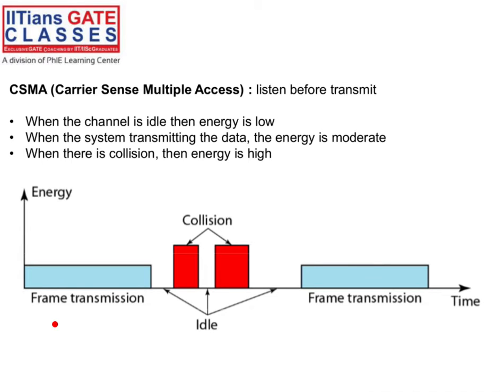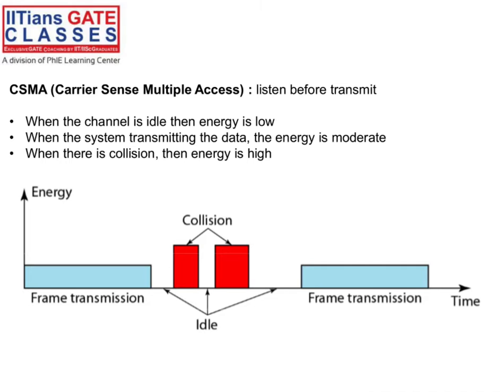Next one is CSMA. Screen is visible, right, guys? So CSMA here. Earlier we were not detecting. We were just retransmitting if a timeout happens. Now in this, we can sense the channel and check whether a collision is there or not, whether the channel is busy or not. That means we are sensing the channel. That's called CSMA, carrier sense multiple access, right?